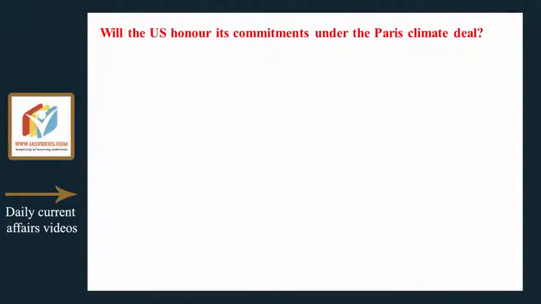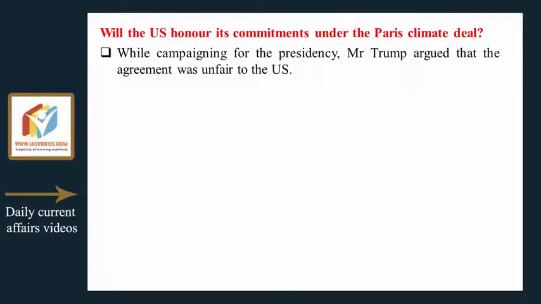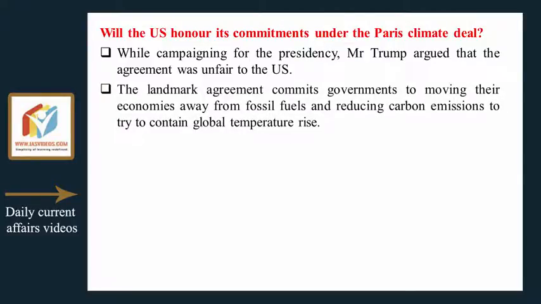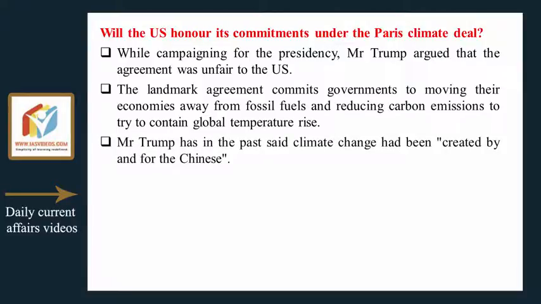Will the US honor its commitments under the Paris Climate Deal? While campaigning for the presidency, Mr. Trump argued that the agreement was unfair to the US. The landmark agreement commits governments to moving their economies away from fossil fuels and reducing carbon emissions to try to contain global temperature rise. Mr. Trump has in the past said climate change had been created by and for the Chinese.